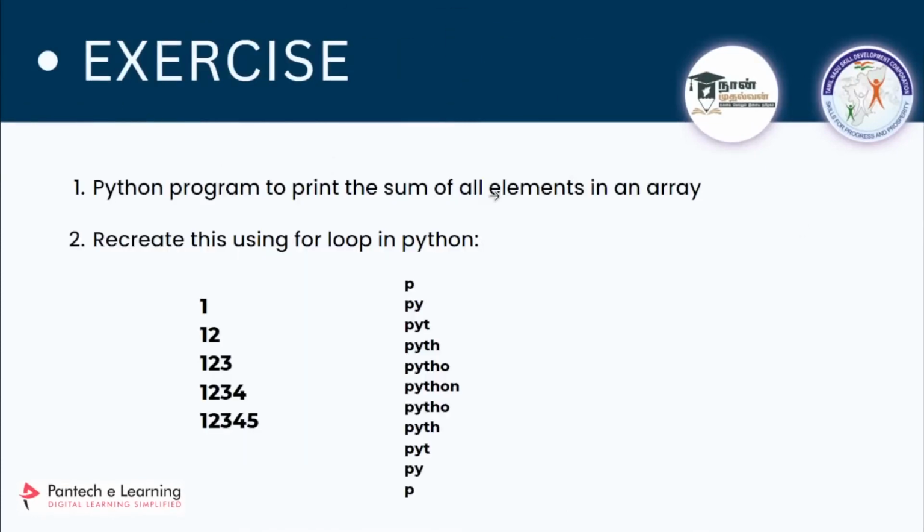So can we do this exercise now with for loop? Can we start? So the first exercise will be creating a Python program to print the sum of all elements in an array. So we are going to ask the user input, we'll be asking the user to enter the number, so he will be entering the number and it will be stored in a list. And once you get that list, what you are going to do is add all the numbers, and give the output. That will be the exercise of this first one, Python program to print the sum of all elements in an array. We can start now.